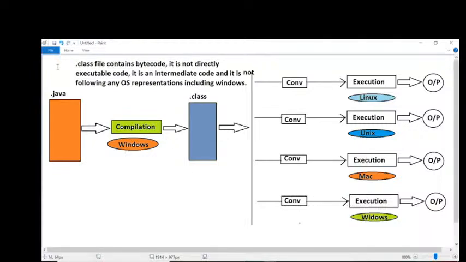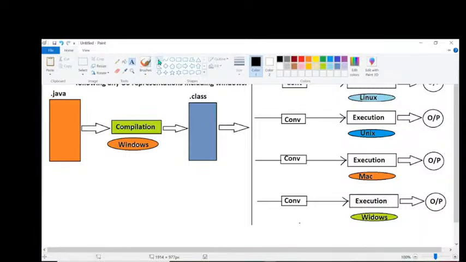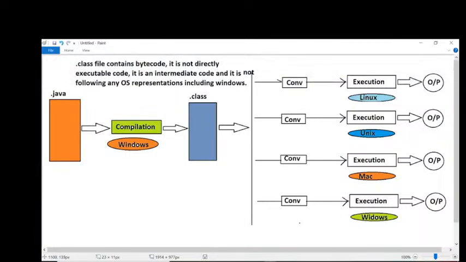Then what is the job of each and every converter? What is the job of these converters, guys? The job of the first converter is taking neutral bytecode as an input, which doesn't have any operating system representations, and converting that neutral bytecode into Linux representations.